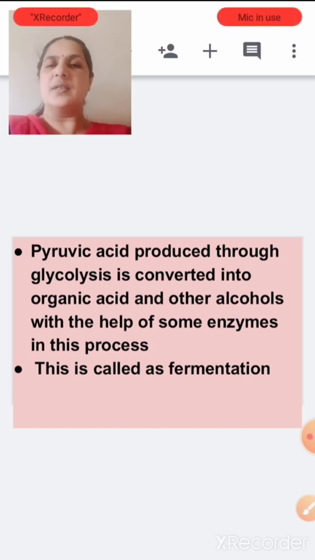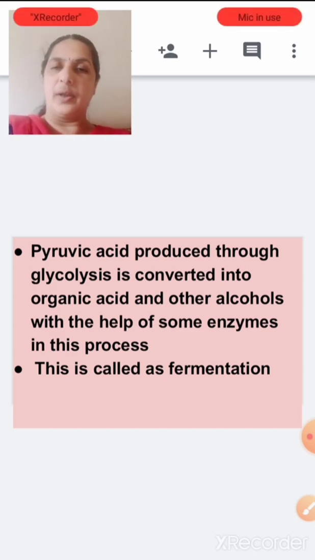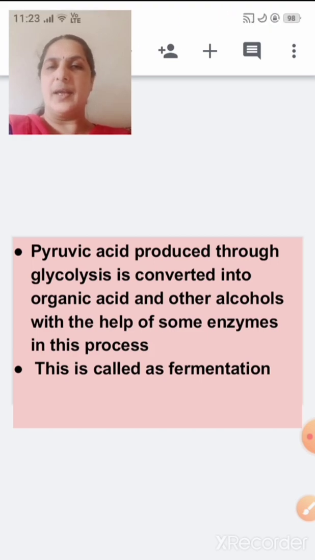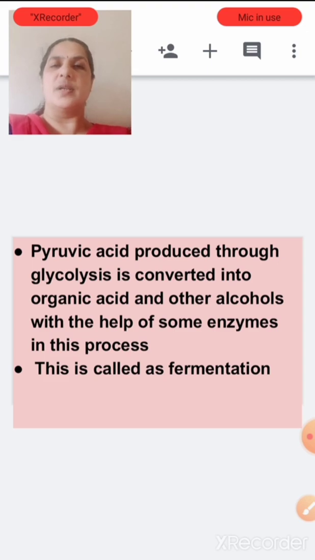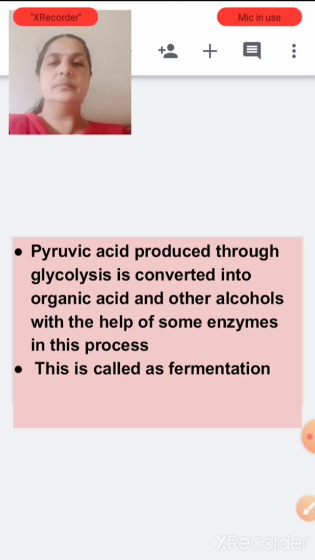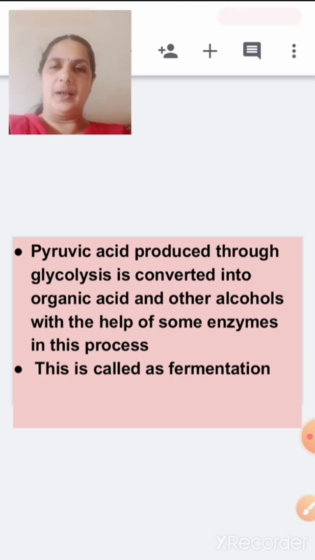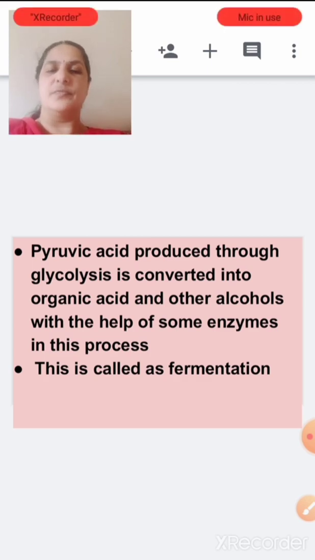The pyruvic acid formed through glycolysis is converted into organic acids, like lactic acid, and other alcohols with the help of some enzymes. This is called fermentation. If you are asked what fermentation is, you will write: conversion of glucose into organic acids or other alcohols with the help of some enzymes is called fermentation.